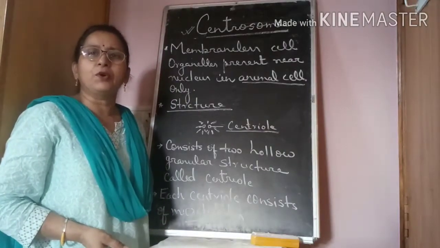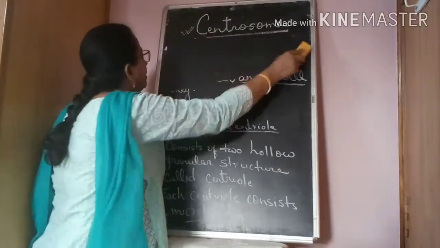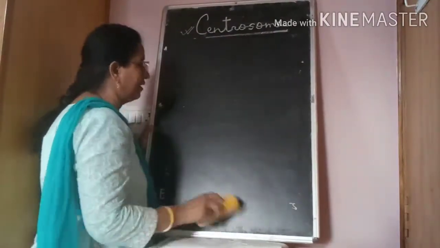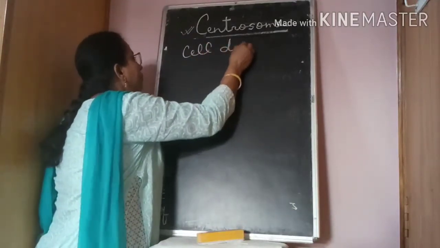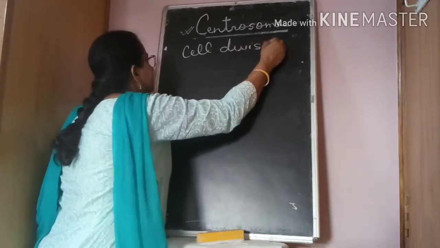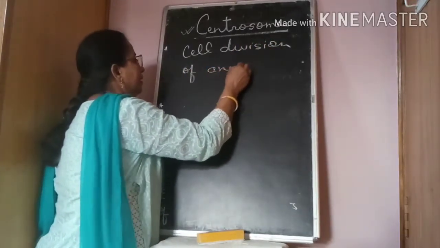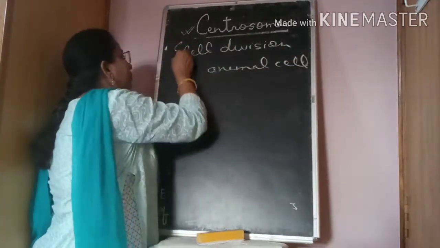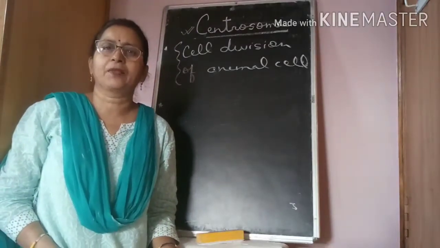Now, come to its function. Which role does it play in the cell? It is helpful in cell division. It plays the main role in cell division of animal cell.